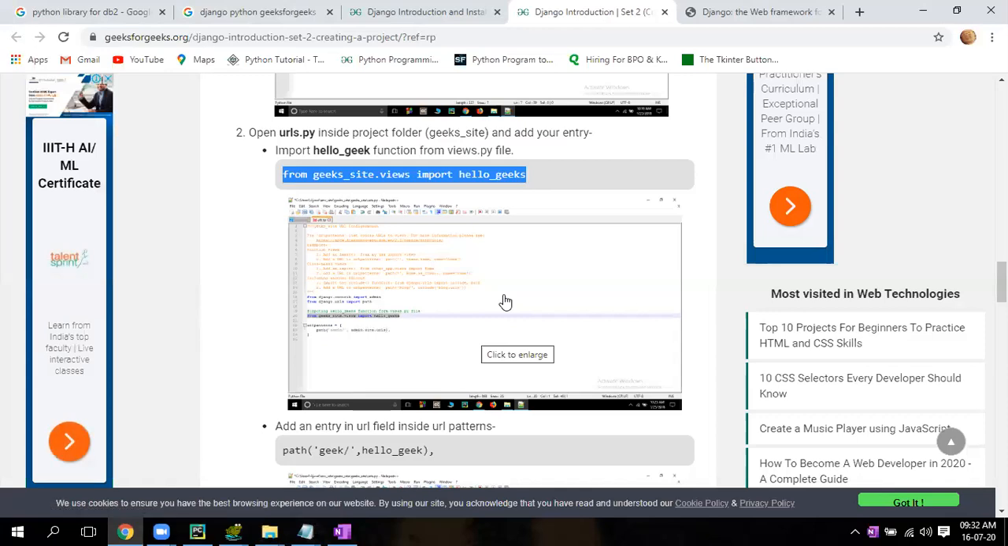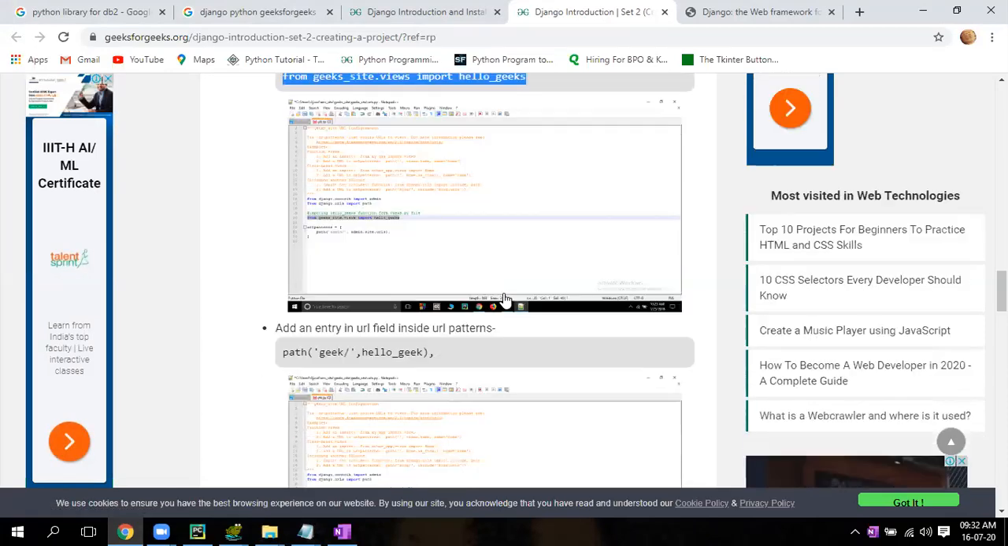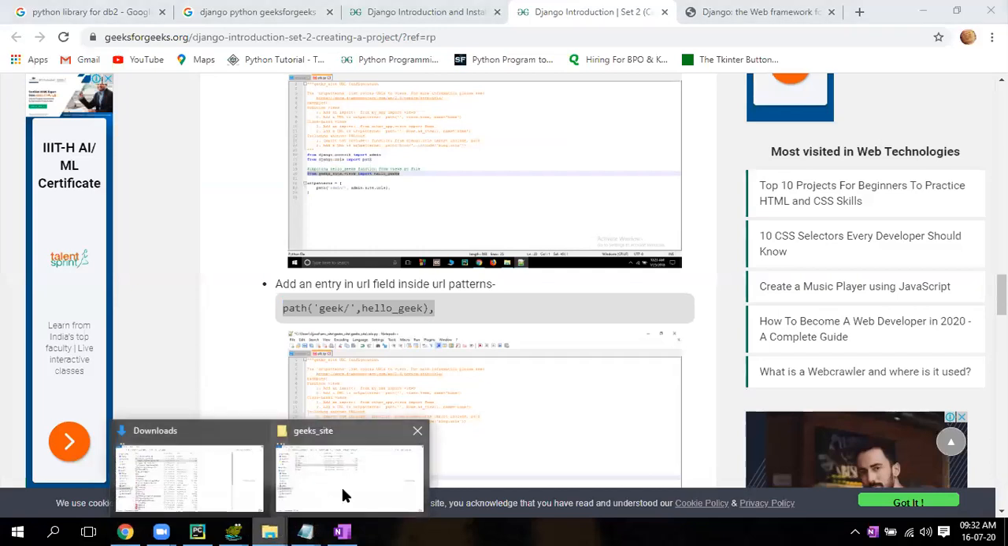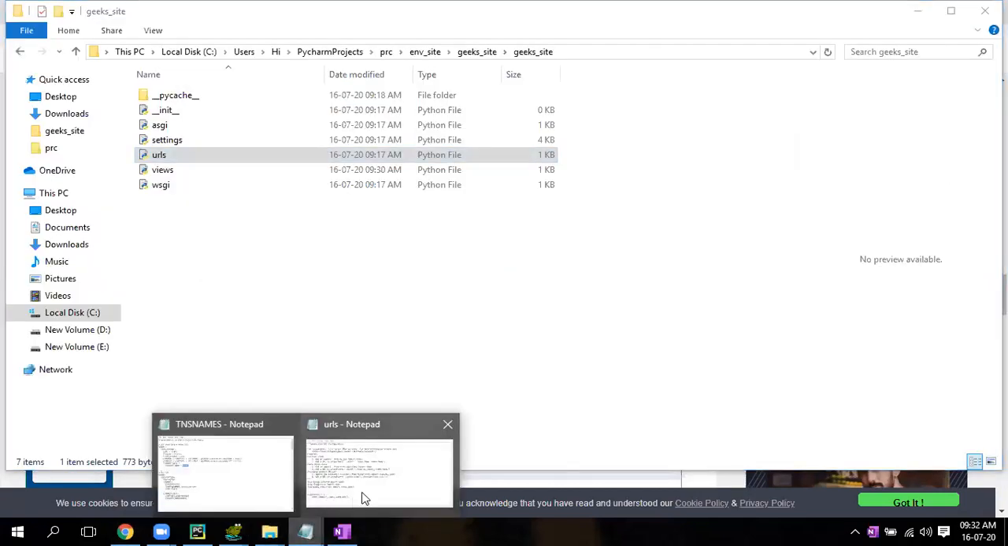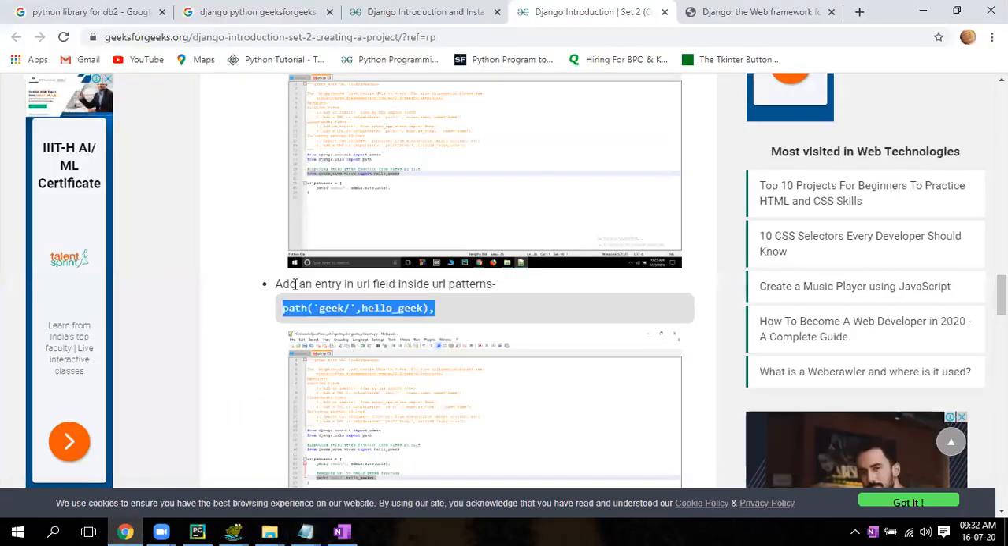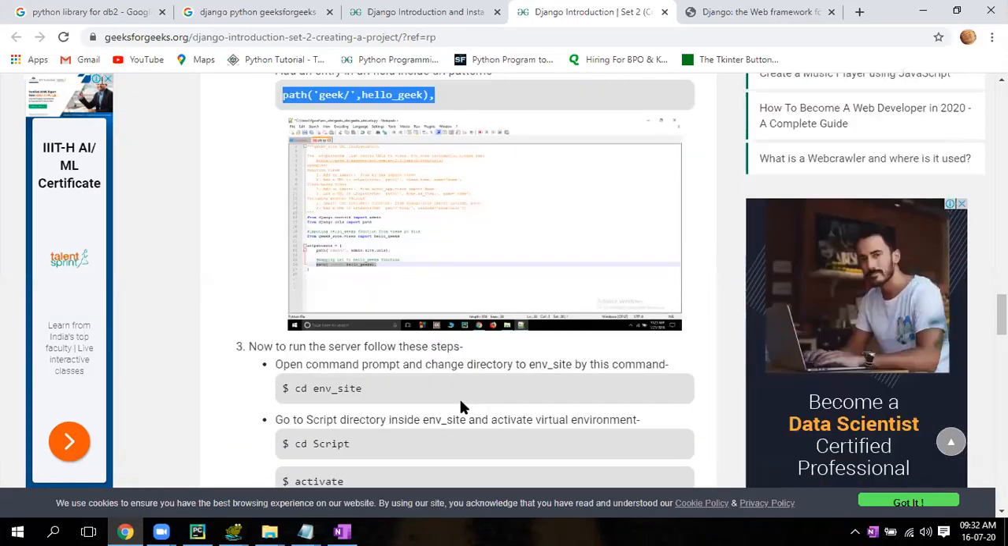Now copy the second one. See, it has given the snapshot. See, it has pasted here, right? Now copy this. Go to your document site, come down. You have to paste it there, at the highlighted spot.